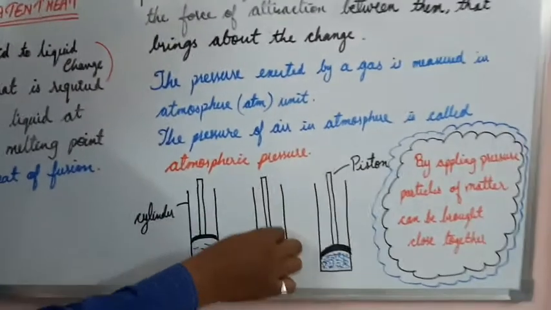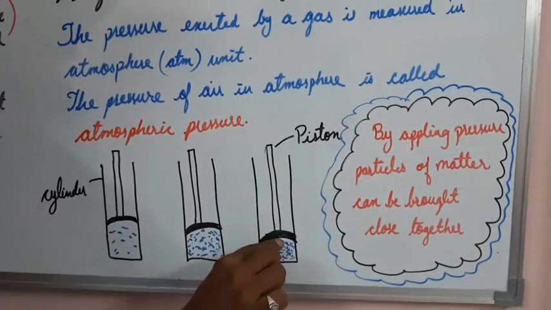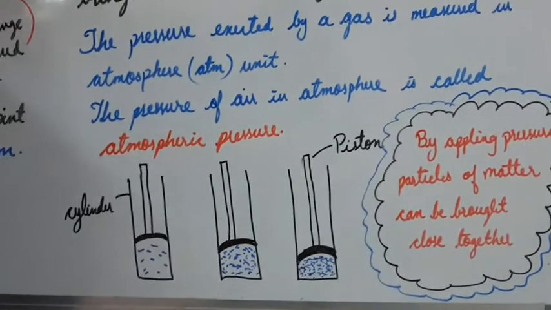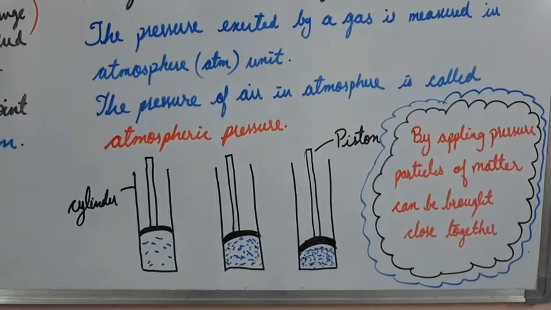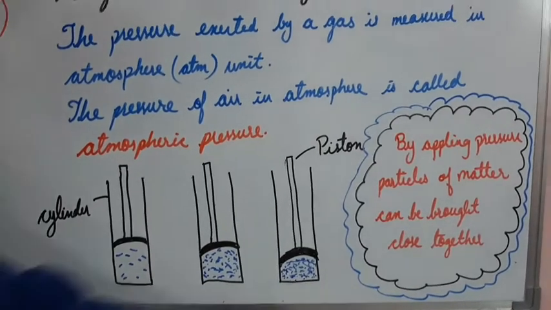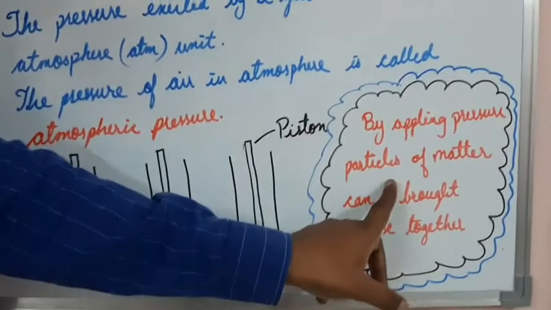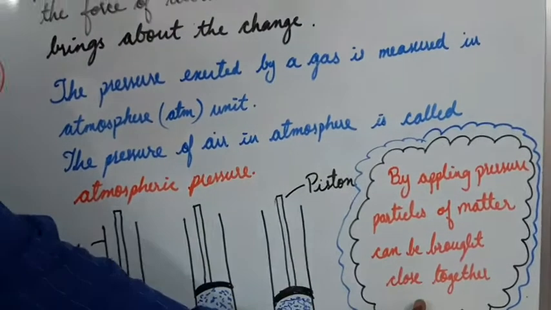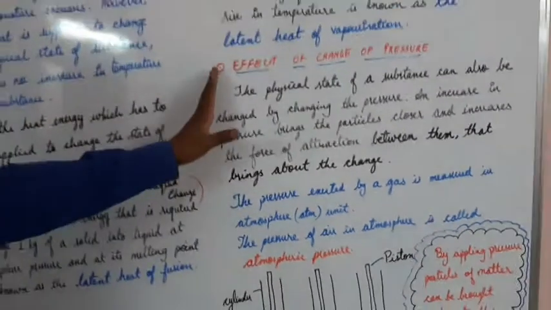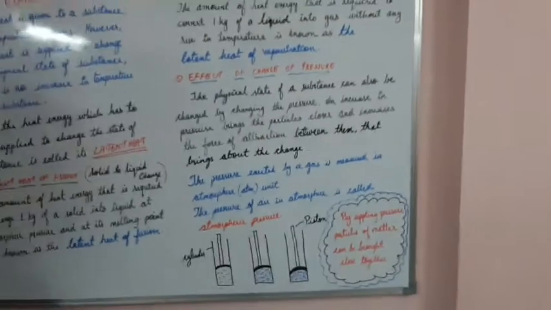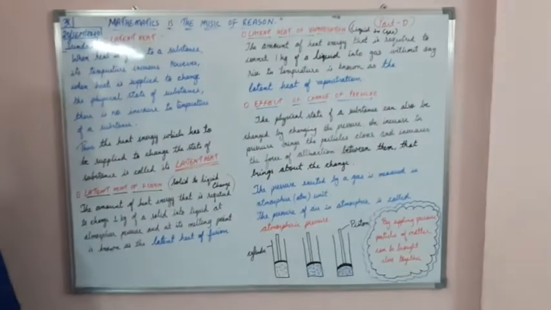As I apply the pressure, the particles come close to each other, and as they are close, the force of attraction increases. So we say that by applying pressure, particles of matter can be brought close together. So this is the effect of change of pressure. Understood, students?